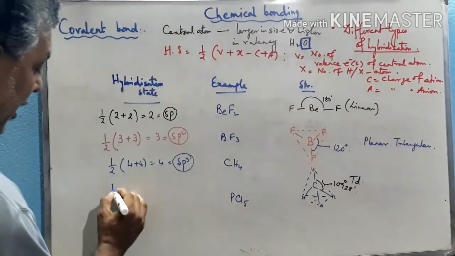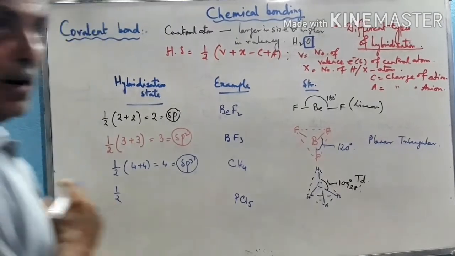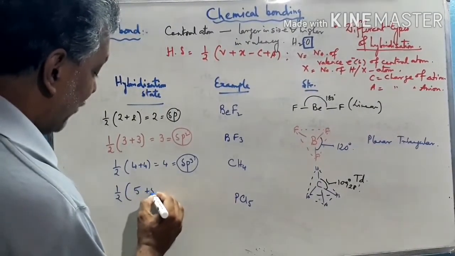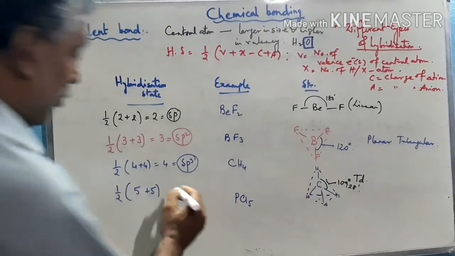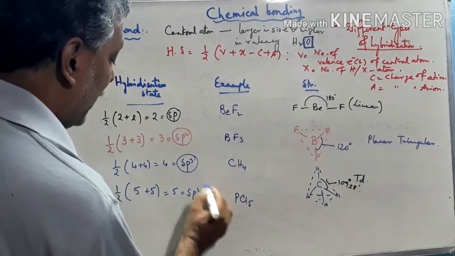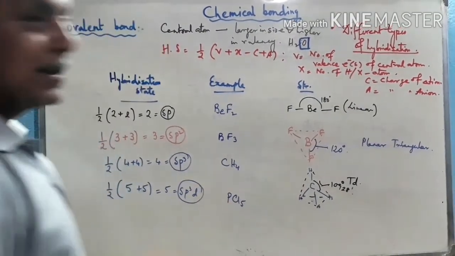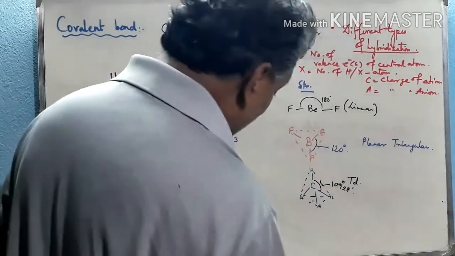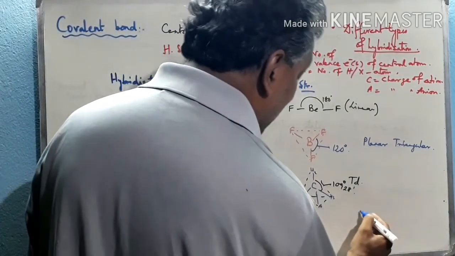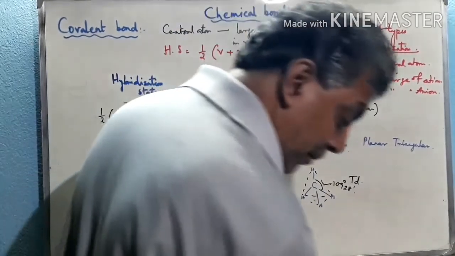Phosphorus pentachloride. Here the central atom is phosphorus, an element of group 15. Therefore, the valence shell contains 5 electrons, and 5 halogen atoms are there. Therefore, the total will be 5. One s, three p, and one d orbital are required, so the hybridization is sp3d. The structure is triangular bipyramidal.